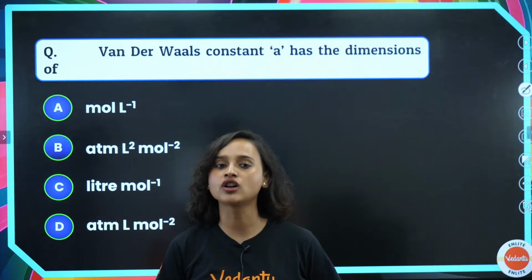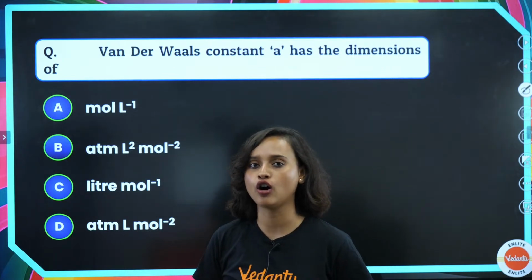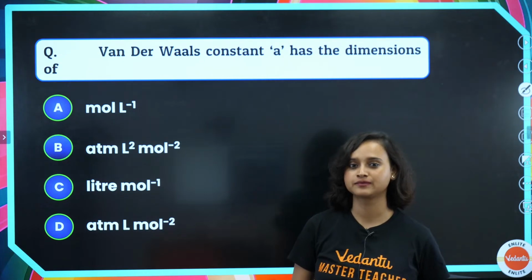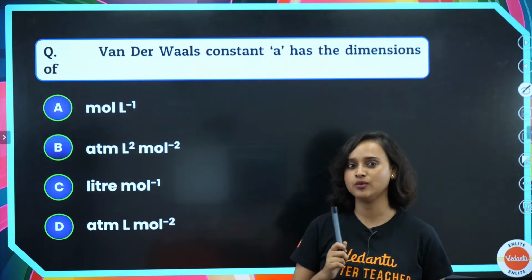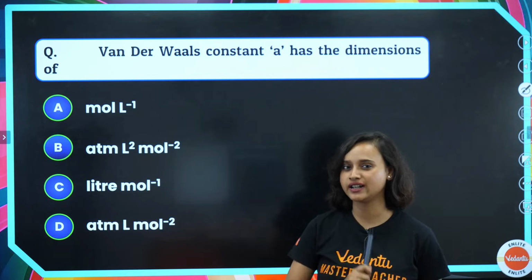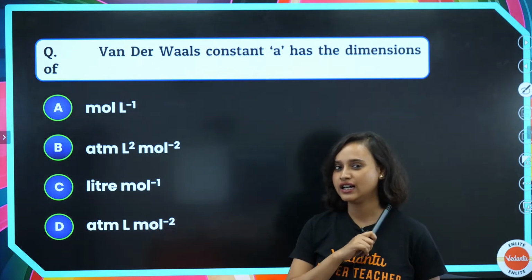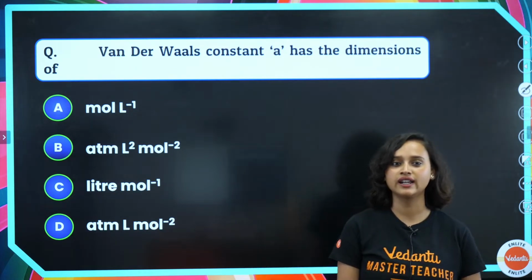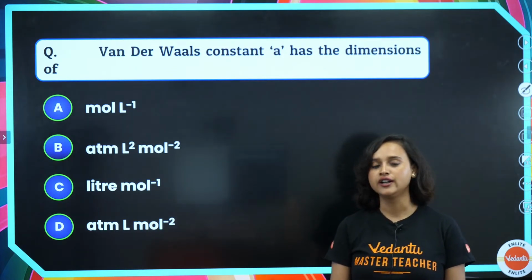So van der Waals constant A has the dimension of, what's the answer, guys? What was A? A was a proportionality constant which depends on which type of gas it was. So tell me, van der Waals constant A has the dimensions of what? Option A, mole per liter.